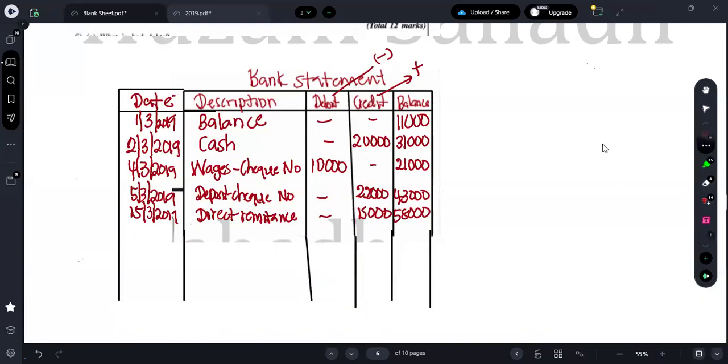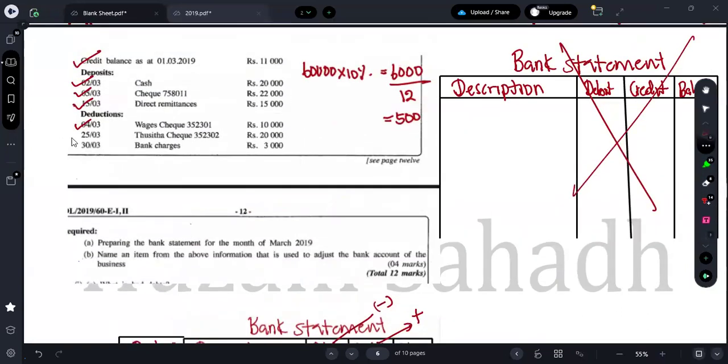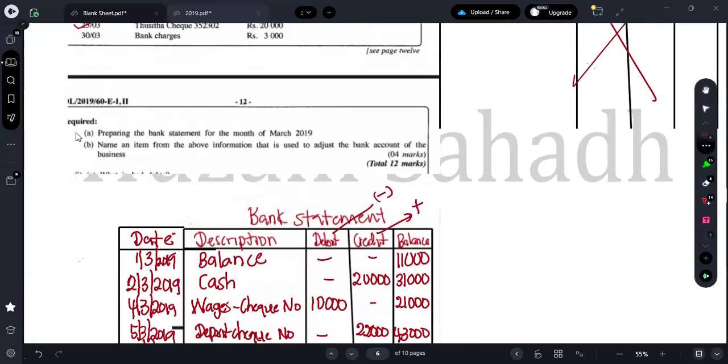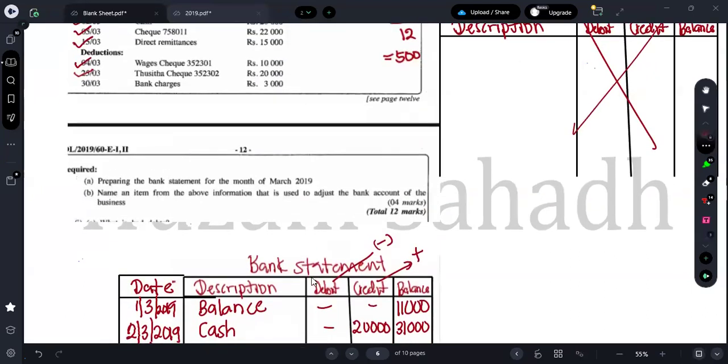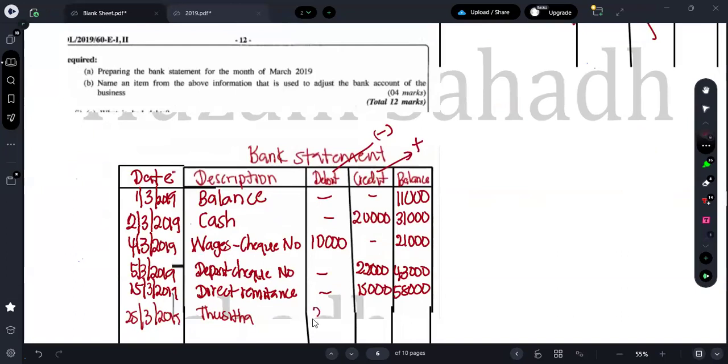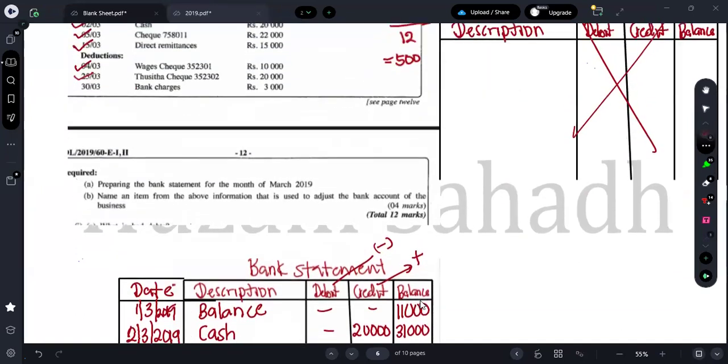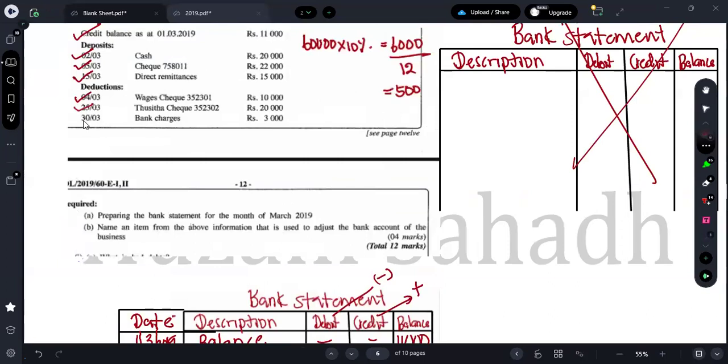Right. Next one is what? So all those things are done, right? So here for Tusita, we are giving a check of rupees 20,000 on 25th. So 25th March 2019 for Tusita, we are giving a check now. So it will be on debit side. So 20,000. So from 58, our account balance will decrease by 20,000. Therefore, it will come back to 38,000.